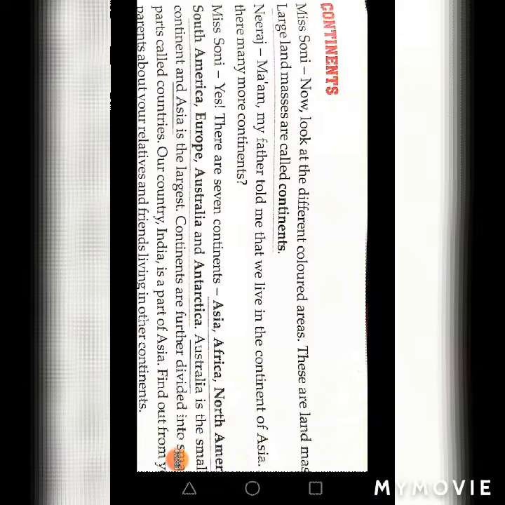Then we read about continents and the names of the 7 continents, and we also came to know which is the largest and which is the smallest, as Australia is the smallest continent and Asia is the largest one. Then we also read that India is a part of the continent Asia.